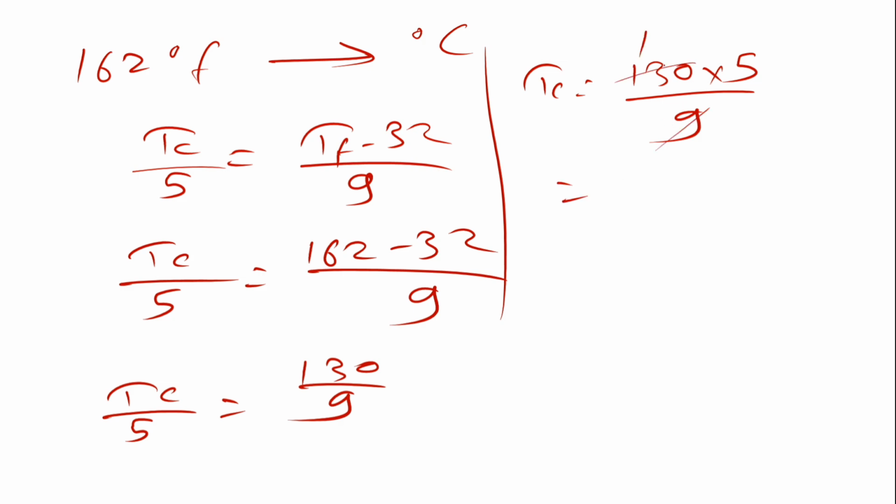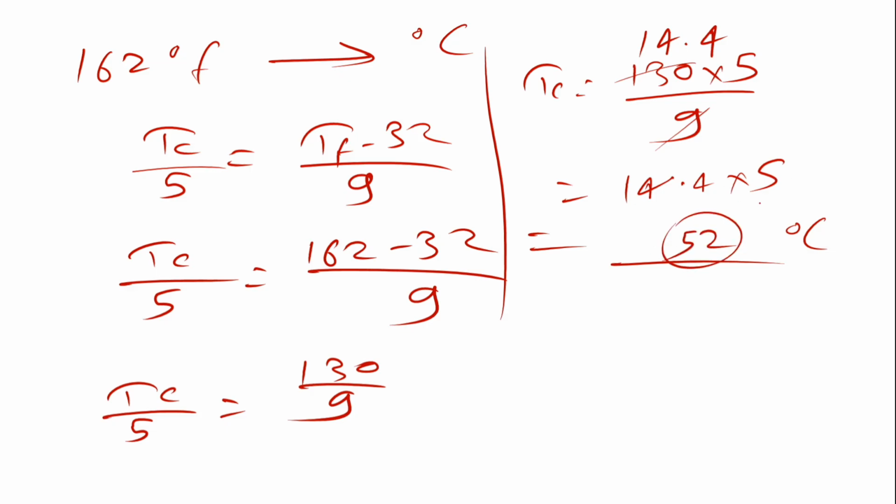9 ones are 9, 9 fours are 36, 9 threes are 27, so it will come to 14.44. You just check the calculations, do it again, and try to verify my calculation. So it will come out to be 14.4 into 5, you multiply it, and whatever it comes, that many degrees Celsius is your answer. 5 ones are 5, so the answer will come out to be almost 52 degrees Celsius. Check the calculations again, because calculations can be wrong, so you need to verify it by yourself.